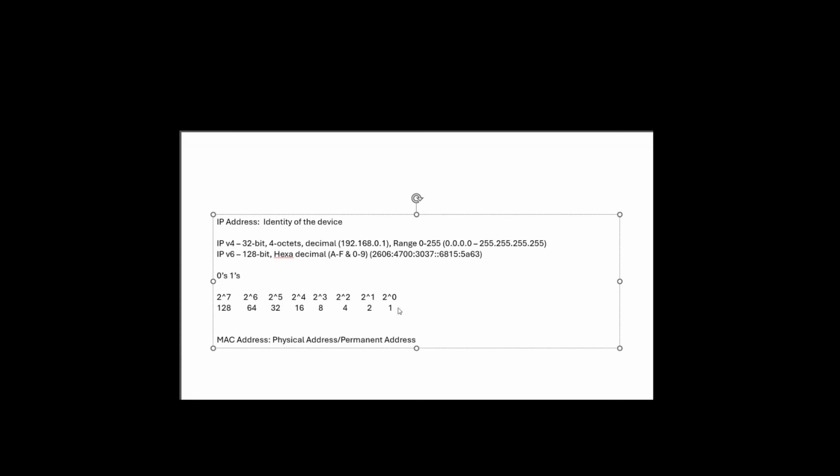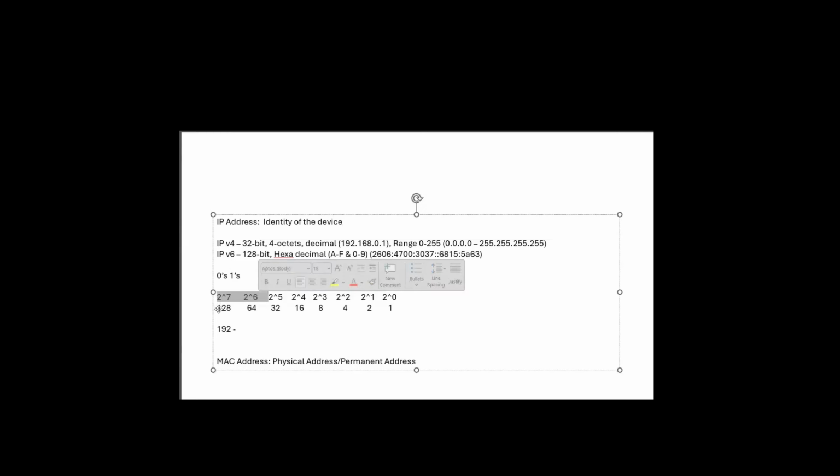Now my IP address is 192, so I'm going to convert this value into binary. Please listen carefully. I'm going to add 2 power 7 and 2 power 6. The value of 2 power 7 is 128, and 128 plus 64 is 192.